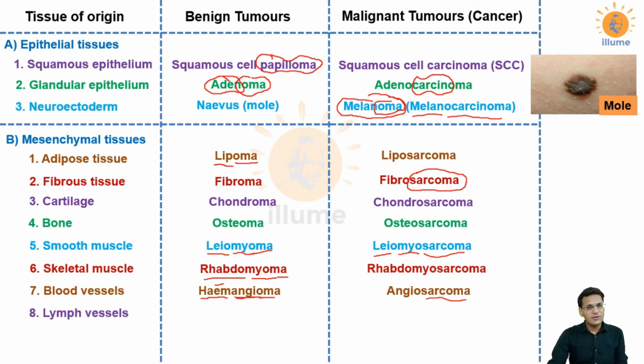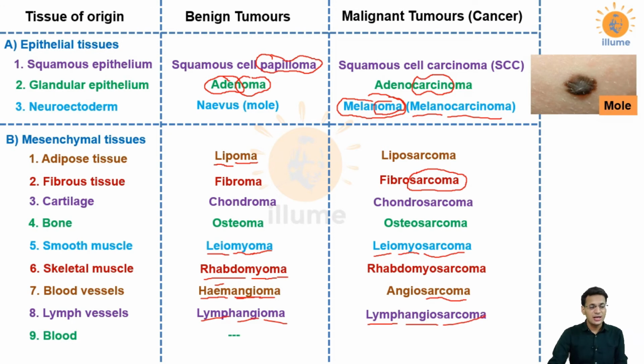Next, lymphatic vessels, not lymph but lymphatic vessels. It is called lymphangioma. Lymph is lymph, angio is vessel, and oma is benign tumor, that is a benign tumor of lymphatic vessels. Similarly, the malignancy is called lymphangiosarcoma. Lymph, angio is vessel, and sarcoma is cancer, so it is lymphangiosarcoma.